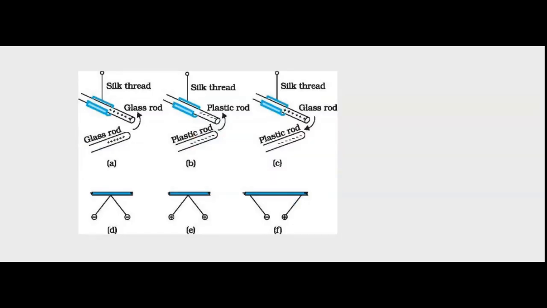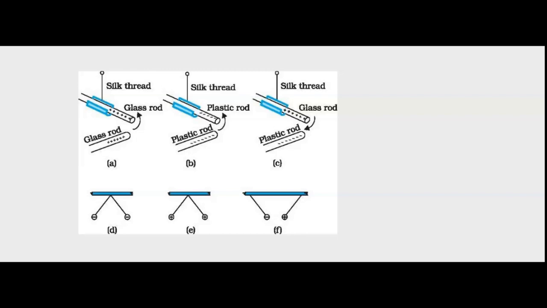Now let us look into the simple facts. A glass rod, when it is rubbed with silk, is brought close to a suspended glass rod rubbed with silk, and will repel the latter, as shown in figure A. The second one, two pieces of silk cloth with which the glass rods are rubbed also repel each other. However, each glass rod attracts the silk piece with which it was rubbed.